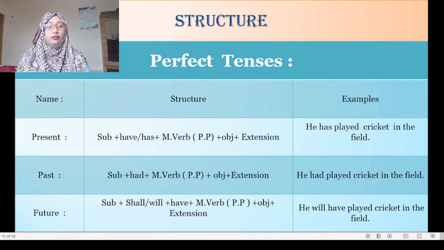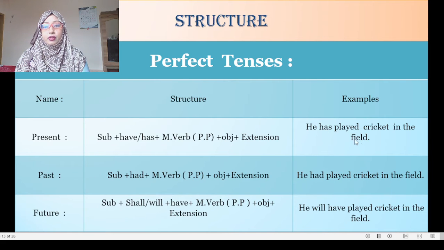Okay, so my dear students, here is an example for you. I have given here simple structures and simple examples so that you can easily understand. If you can understand, then you will be able to apply the structure in long sentences. You'll be able to change simple, complex, compound.